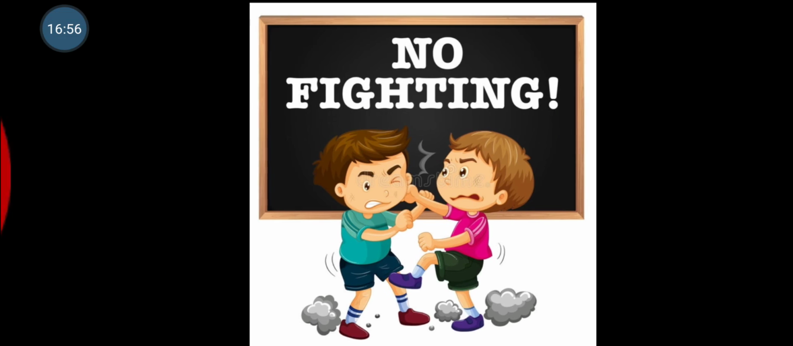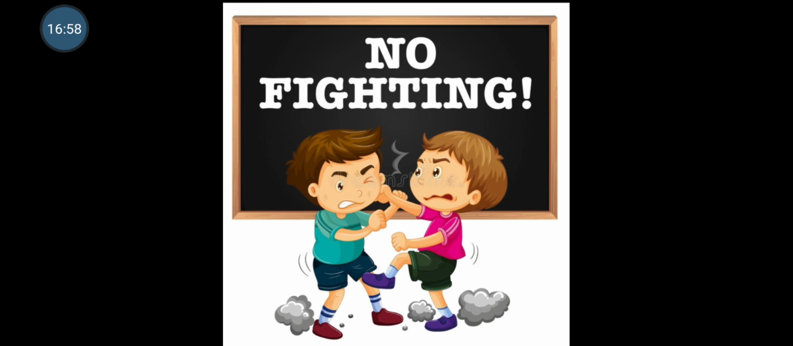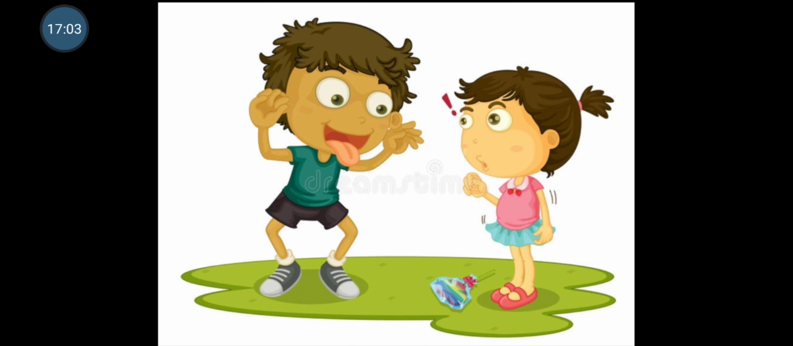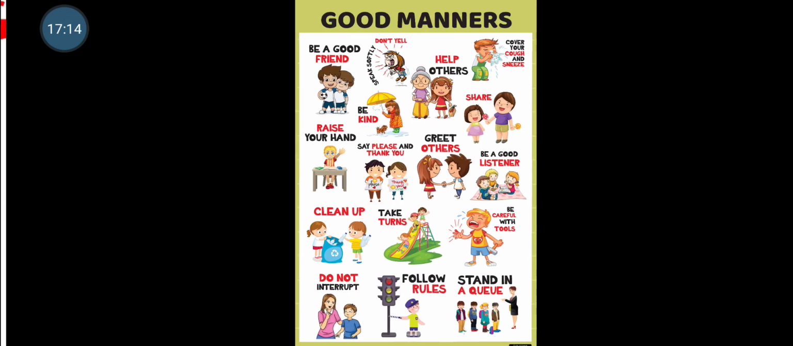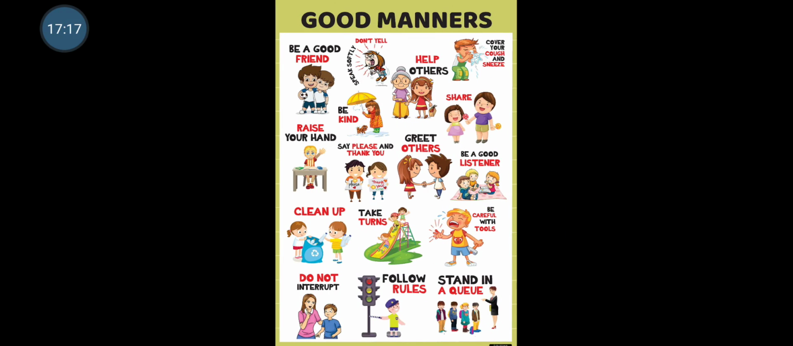Do not give bad words. Do not fight with your siblings or your friends. Do not tease each other and do not spit here and there, as these are bad manners. If you want to be a good and obedient child, always follow good manners and do not hurt anyone with your words or your actions.